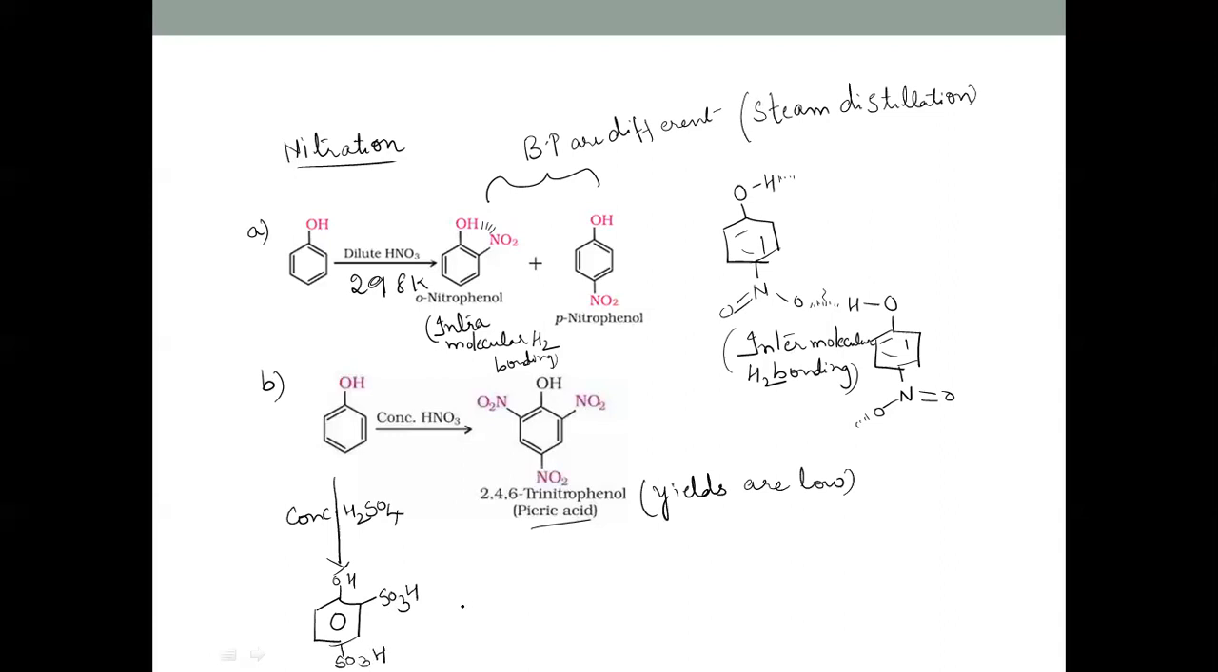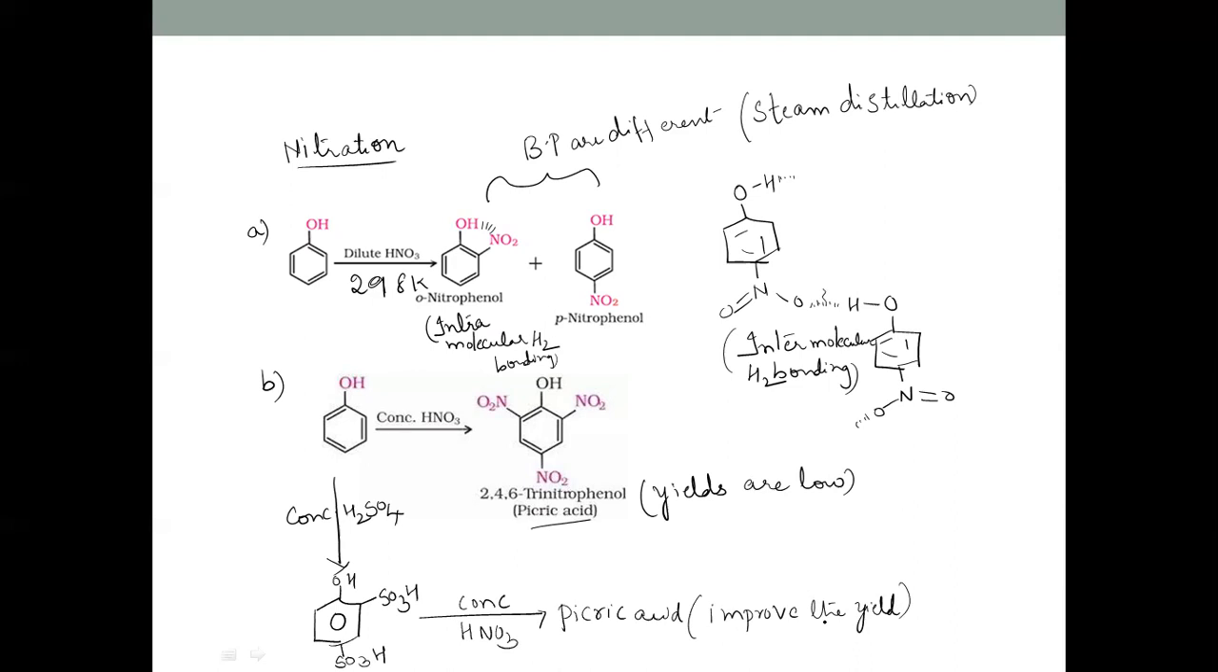The 2,4-disulfonic acid, on treatment with concentrated HNO3, will give you picric acid. So in order to improve the yield, what do you do? First treat it with concentrated sulfuric acid and then with concentrated HNO3. So we can improve the yield of picric acid by this process, right?